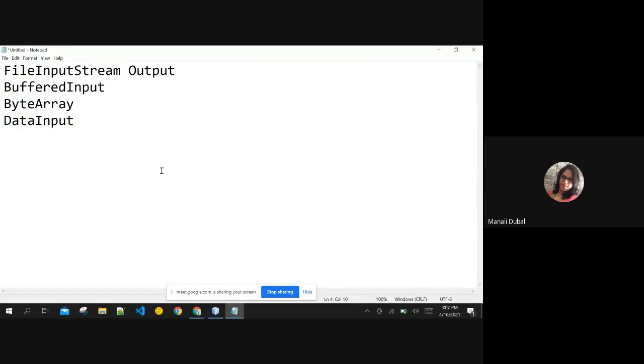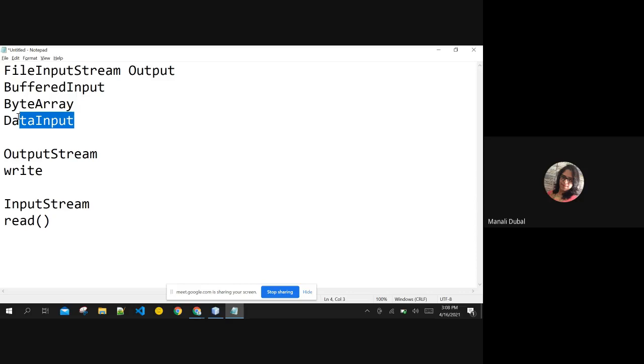So we are going to see our first example for file input output. If you want to output data to a file, then you remember we have the write function in the output stream classes. In the last session we saw output stream and input stream. In input stream, you had read functions. In output stream, you have write functions, right? For all the output classes, whether it is data output, byte array output, buffered output, or file output, for whatever output you want to write to the destination, you always use the write method.